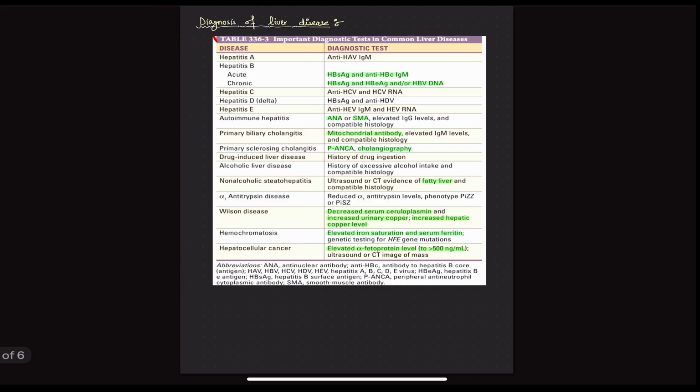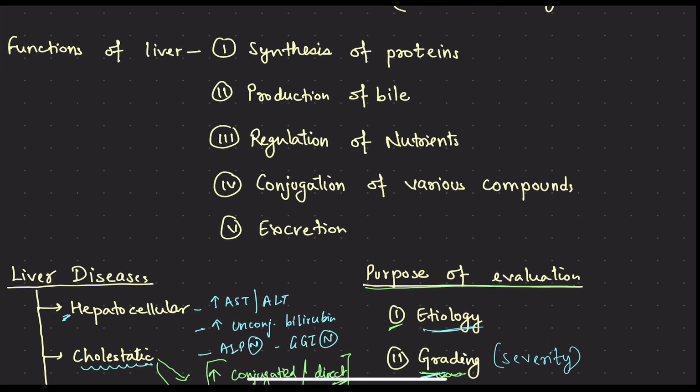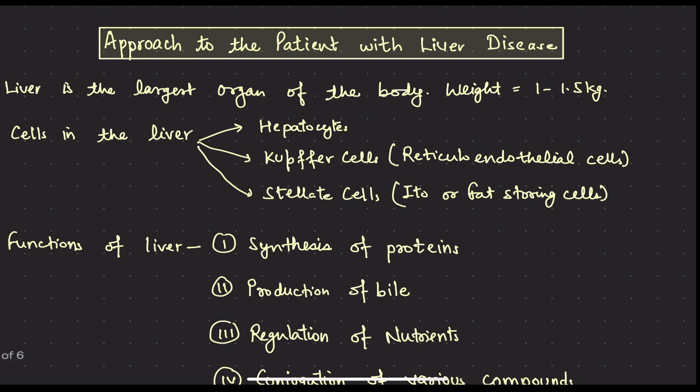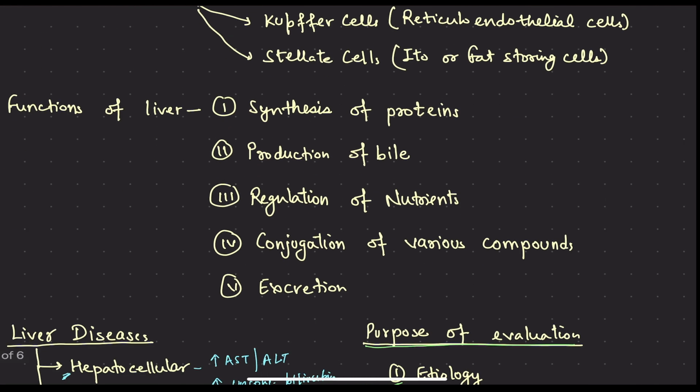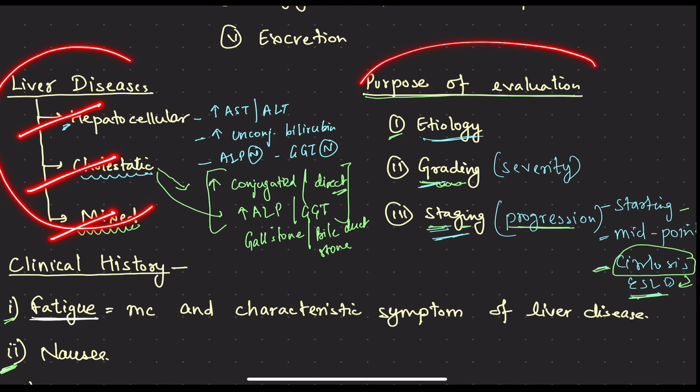Now we will recap all the stuff and try to understand it in a rapid manner. Largest organ, 1.5 kg. Cells, three types: hepatocytes, Kupffer cells, stellate cells. Functions, some five functions: synthesis of proteins, production of bile, regulation of nutrients, conjugation, and excretion. Patterns of liver disease, three types: cellular, cholestatic, mixed. Purpose of evaluation: etiology, grading, staging.